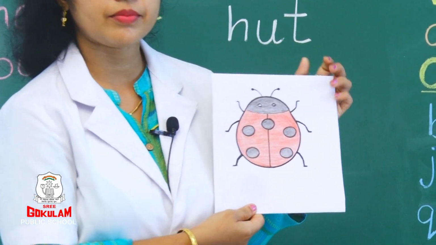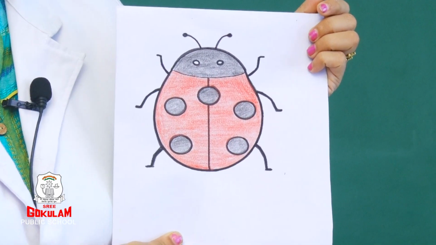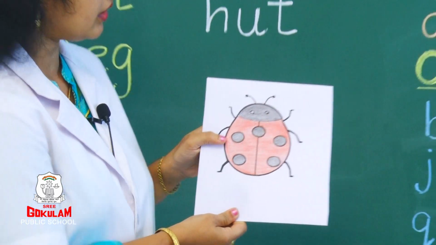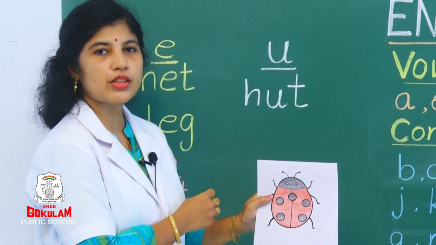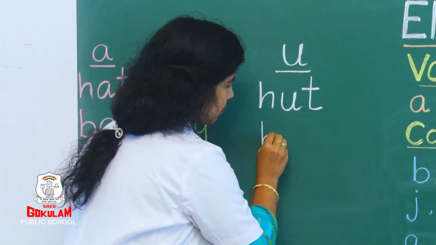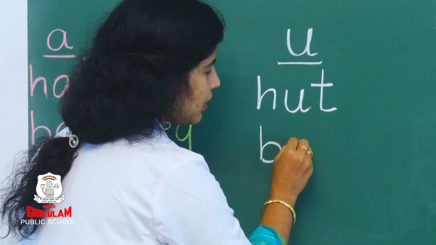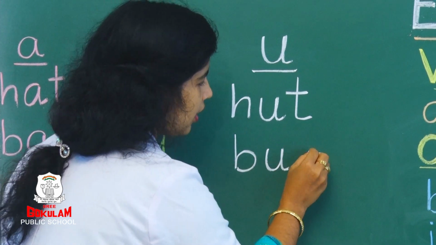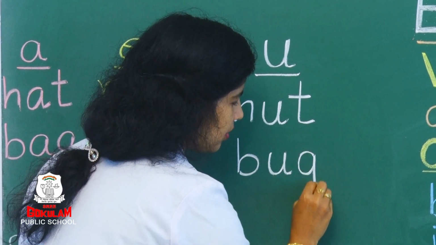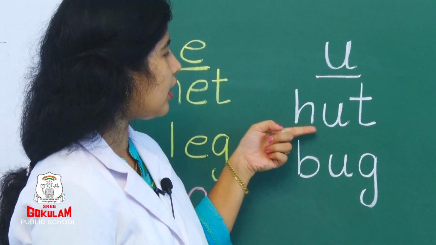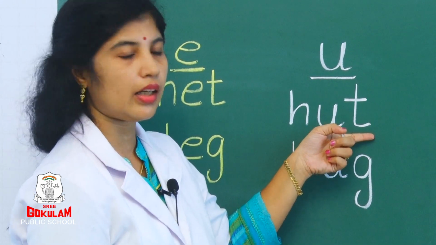Now, see the next picture. What is this? Can you see? What is this, children? This is bug. See here, B. What is the first sound coming? It is B. U means which sound it is coming? Which letter will come? U. B, U, G. Bug. Shall we repeat again? H, U, T. Hut.